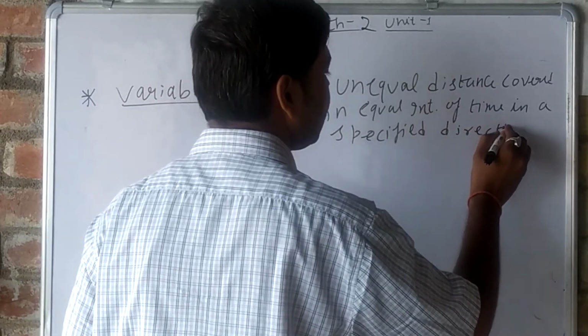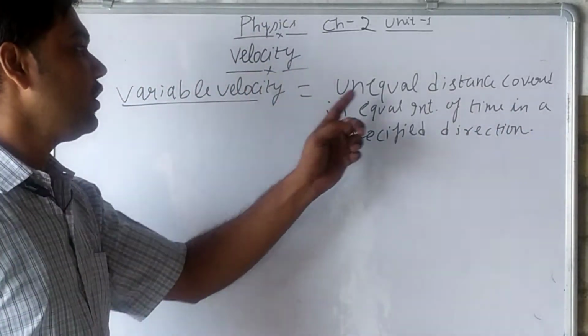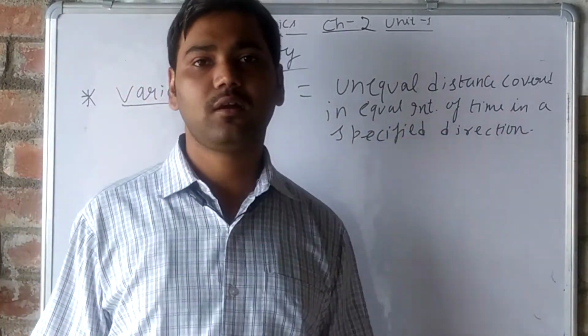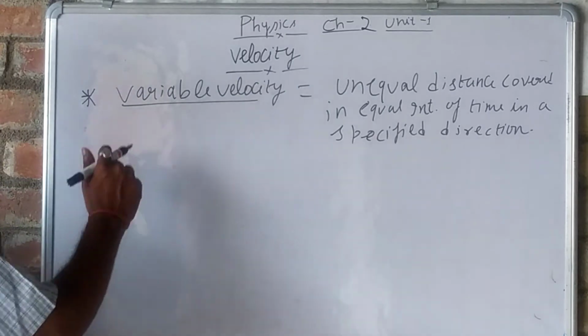Understand? Unequal distance covered in equal interval of time and in a specified direction is known as variable velocity.